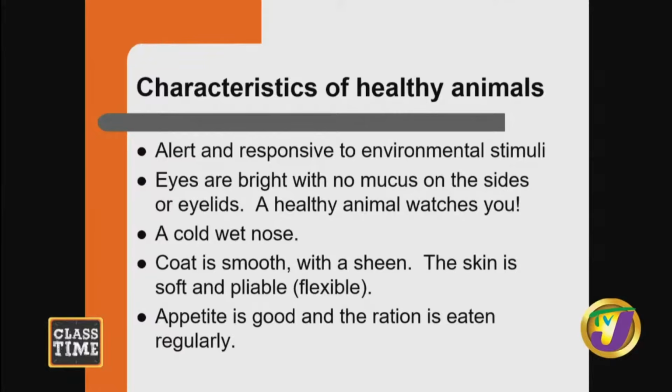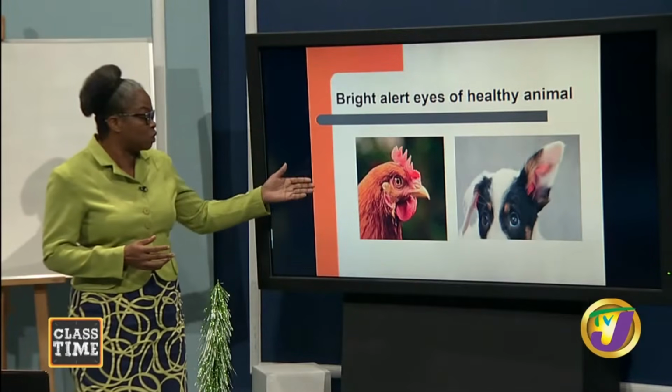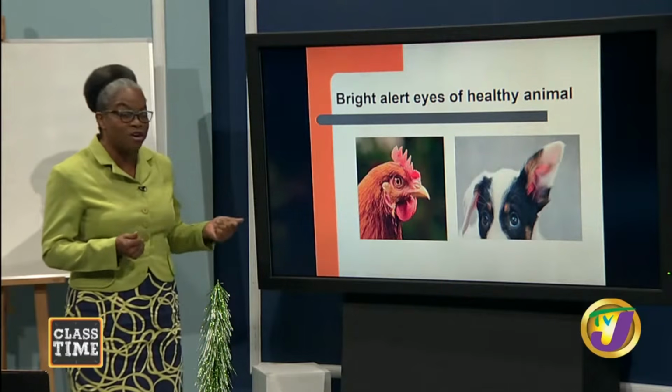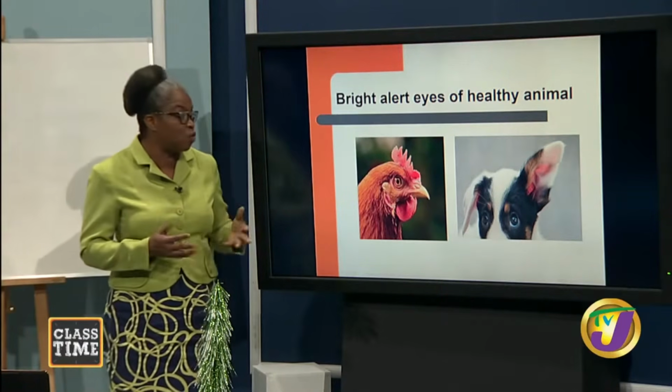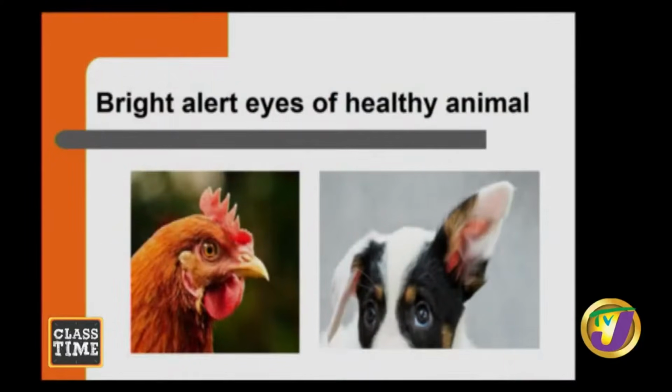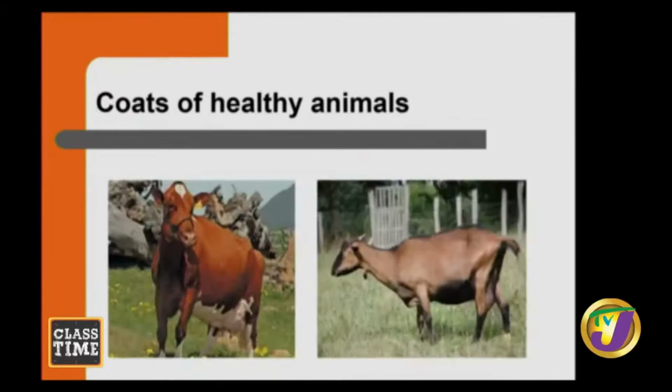So we have here on screen the picture of 2 animals. We have a poultry right here. The eyes of this animal is bright and alert. The animal is watching you. And then the next picture, we have a dog, very bright and alert, because when animals are healthy, they are going to watch you. Good?